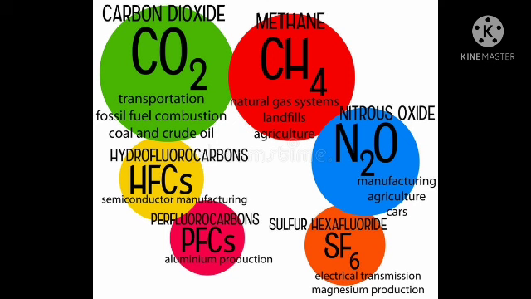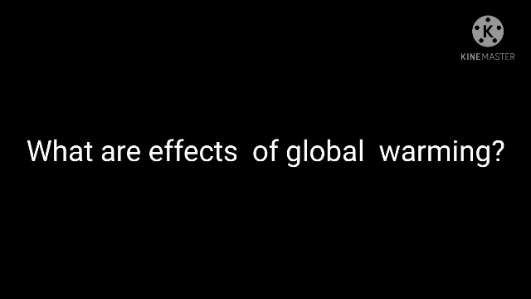So what is happening nowadays is, as the pollution is increasing more and more, because of burning wood, cutting trees, and lots of pollution from the vehicles, which emit a lot of methane, carbon dioxide and so on, these gases are accumulating in these layers. What is happening? It is trapping more and more heat. As it is trapping more and more heat, the surface of the earth is becoming warmer. That process is called global warming.